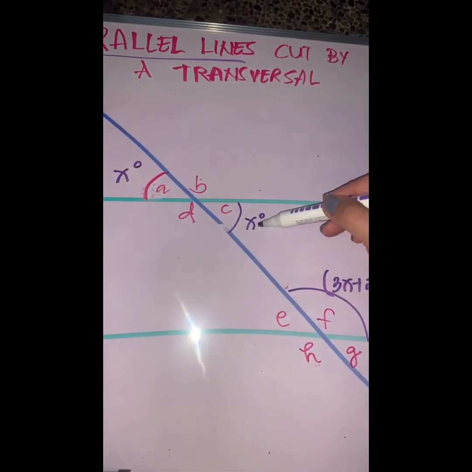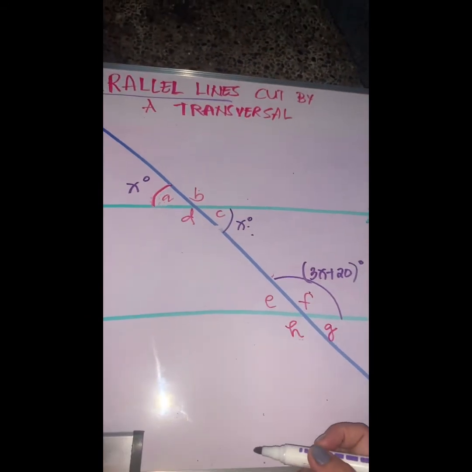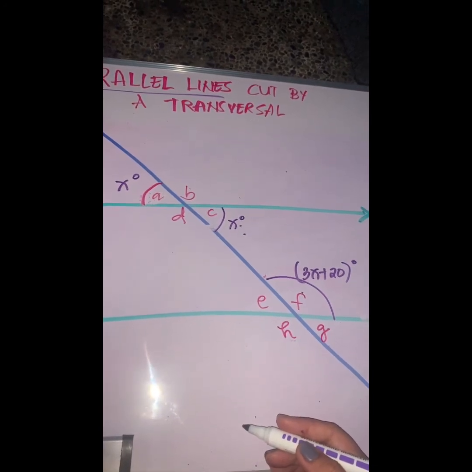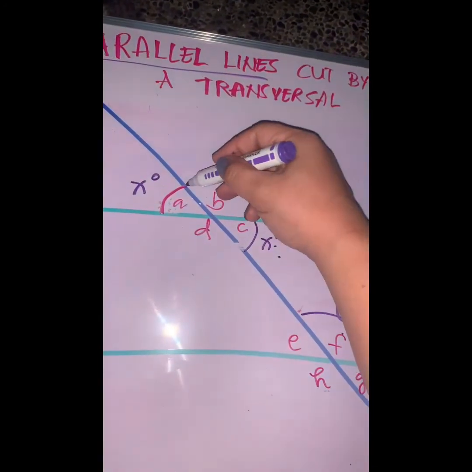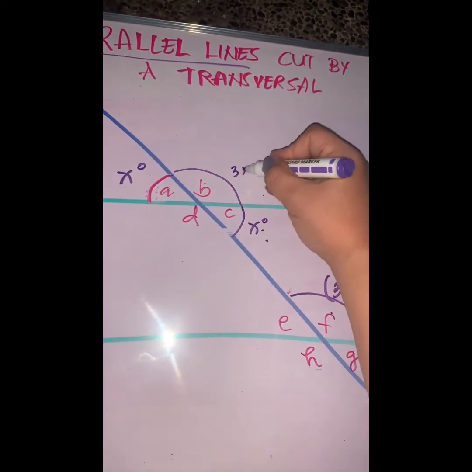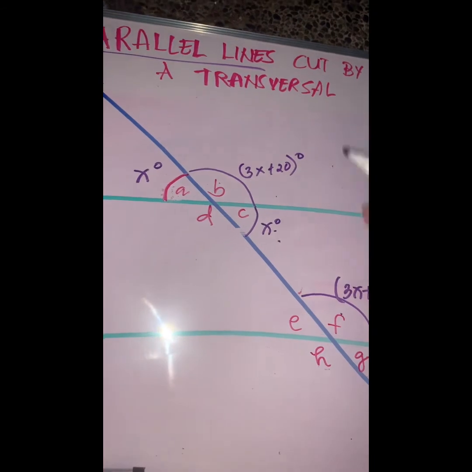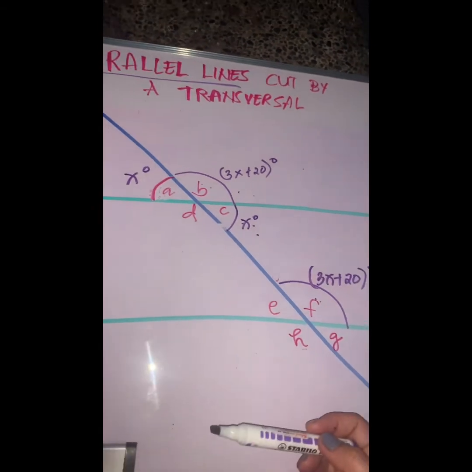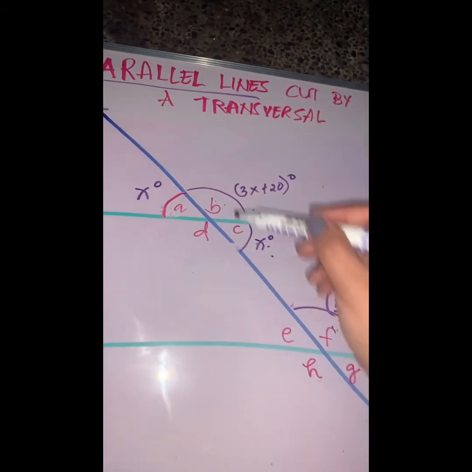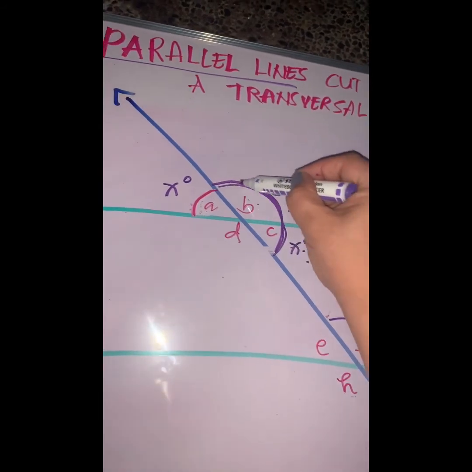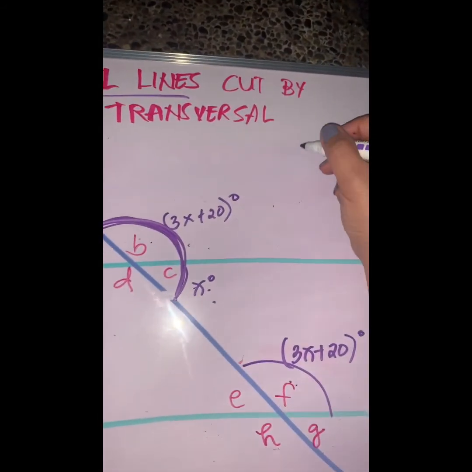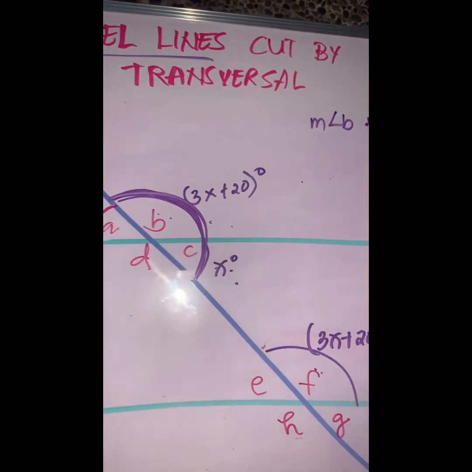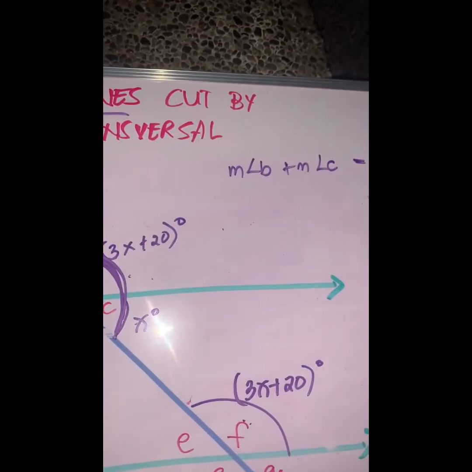And what do you know about same side interior? We don't know anything about that yet, correct? But we can also say that angle B is 3x plus 20 degrees. Now, what do you know about this and this? What do you know about B and C? Correct, they're angles on a line. So it means the sum of these two angles are actually 180. So you can make an equation. Angle B, measure angle B, plus measure angle A or C is equal to 180 degrees.